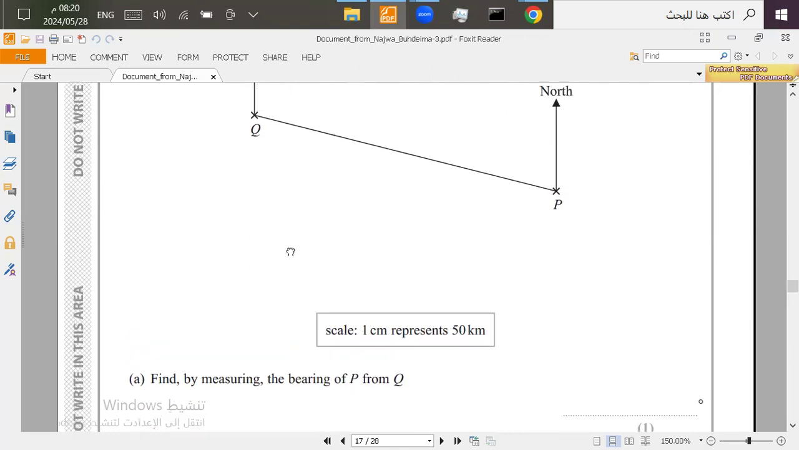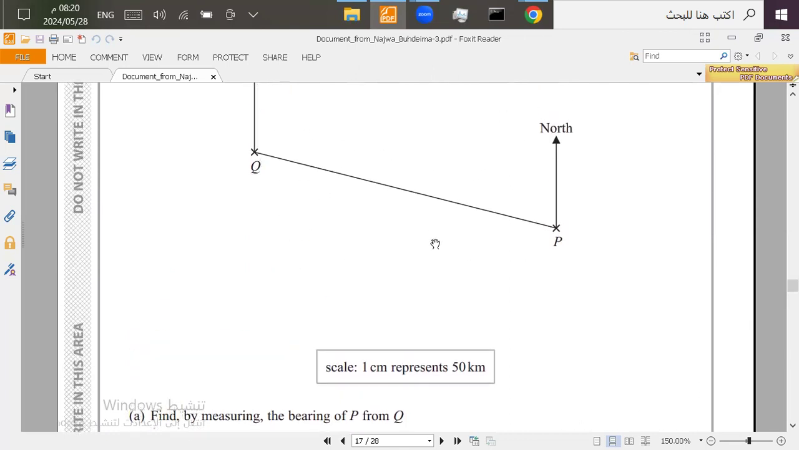So first thing you do, you have to measure the line that you have here and then use the scale. Now each centimeter will equal 50 kilometers. Now you write the scale over here. So we're trying to find the distance in kilometers between them. Okay. Like this.